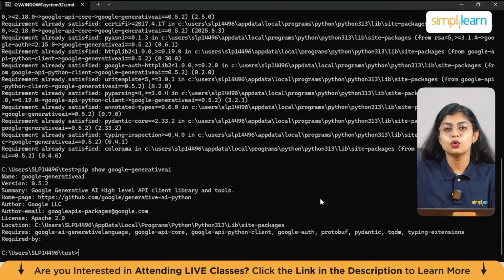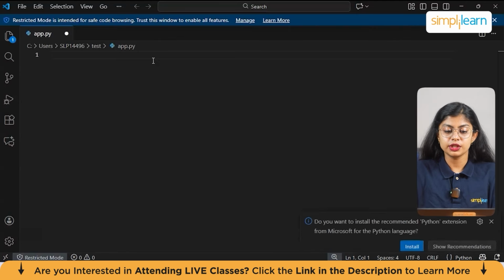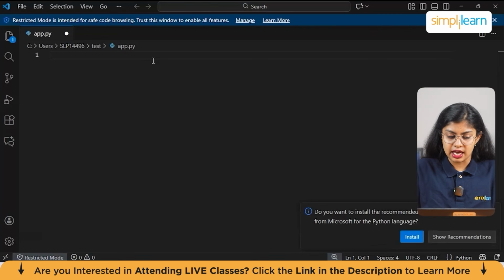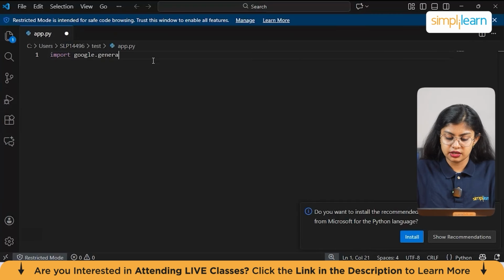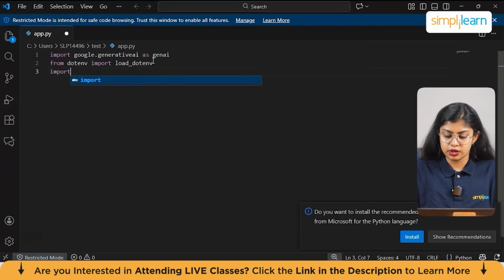Now let's start with coding a simple program. Where will the main program go? It's app.py. Let's start with importing Google Generative AI. For that we have import google.generativeai as genai. Next, we have to import dotenv, so we have from dotenv import load_dotenv. And next, obviously, we have to import os. So import os.